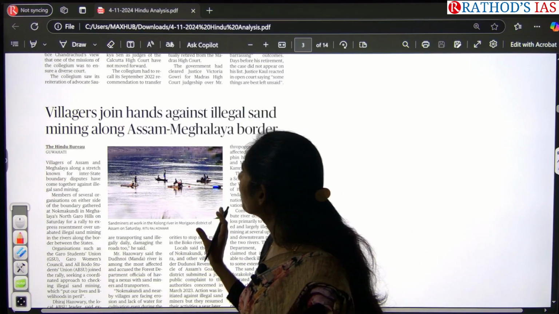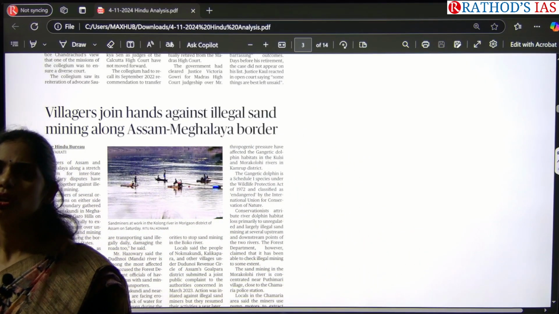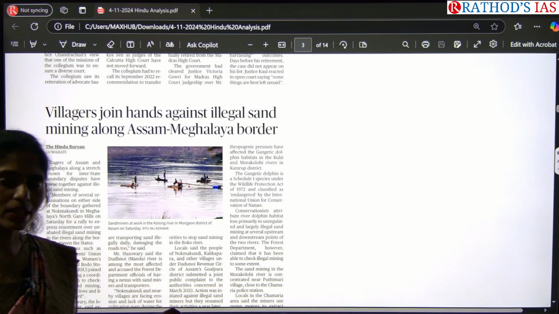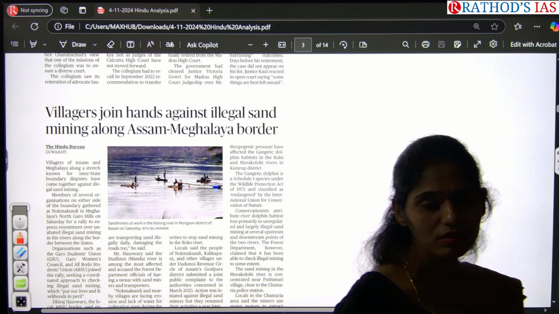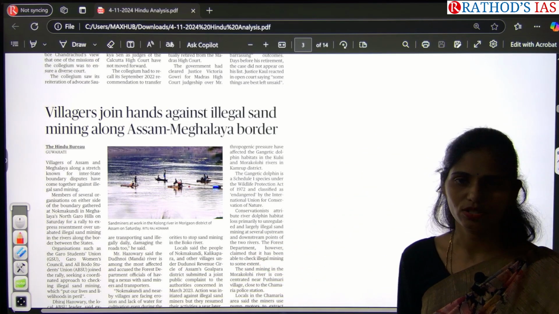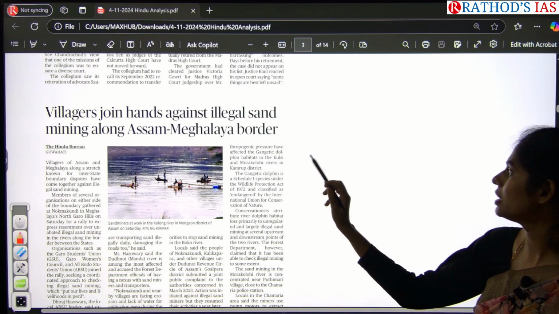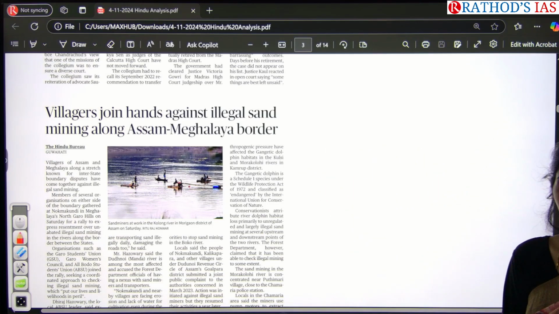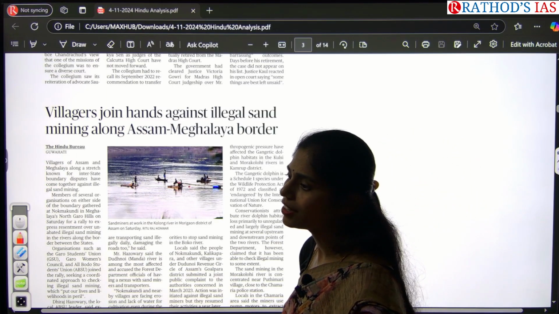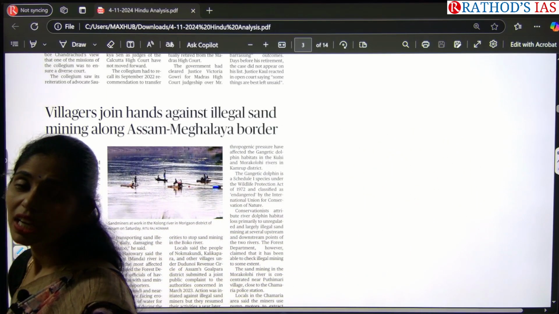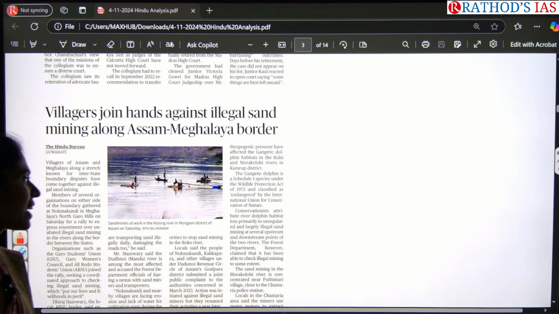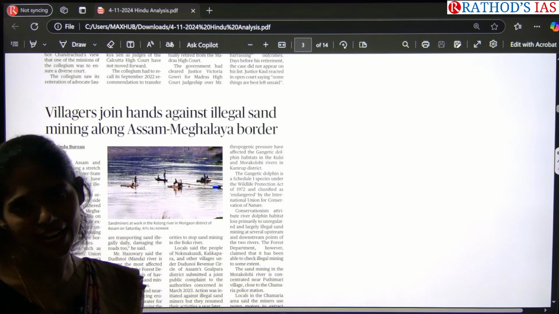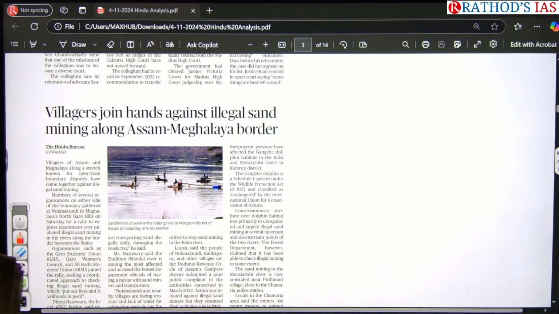Okay, so why are these people protesting against the sand mining? Here this article is talking about one important species, that is the Gangetic dolphin. This Gangetic dolphin is a freshwater dolphin which is mainly seen in the river Ganges. Whenever we go for this illegal sand mining, it will have an impact on the water of that river, which has a negative impact on this animal species, the Gangetic dolphin, as well. Here you have to know some facts regarding the Gangetic dolphin, which is protected under Schedule 1 of the Wildlife Protection Act of 1972. It is one important prelims fact.